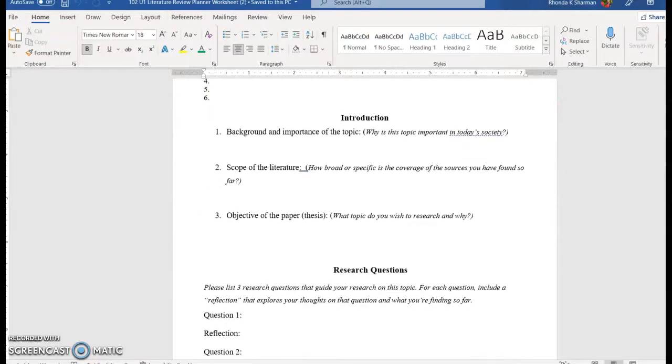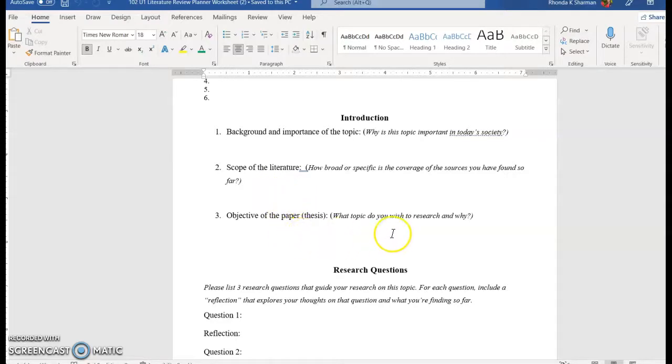The next section is asking why. This is going to be in the introduction of your literature review. So why is this topic important for society? A few sentences to describe that. Based on these 2 articles, what have you seen so far in terms of the scope? Do these articles give a broad overview? Are they individually very detailed on one aspect of this issue? So a few sentences to describe that.